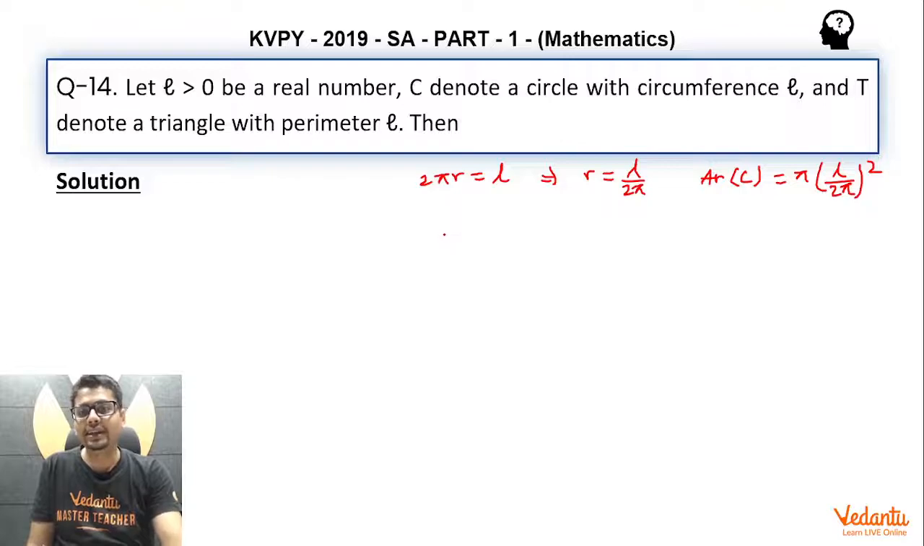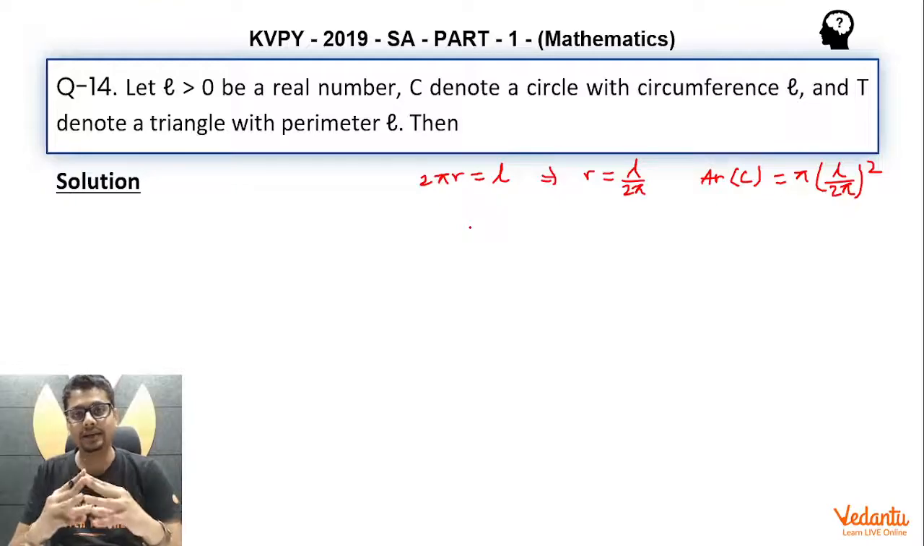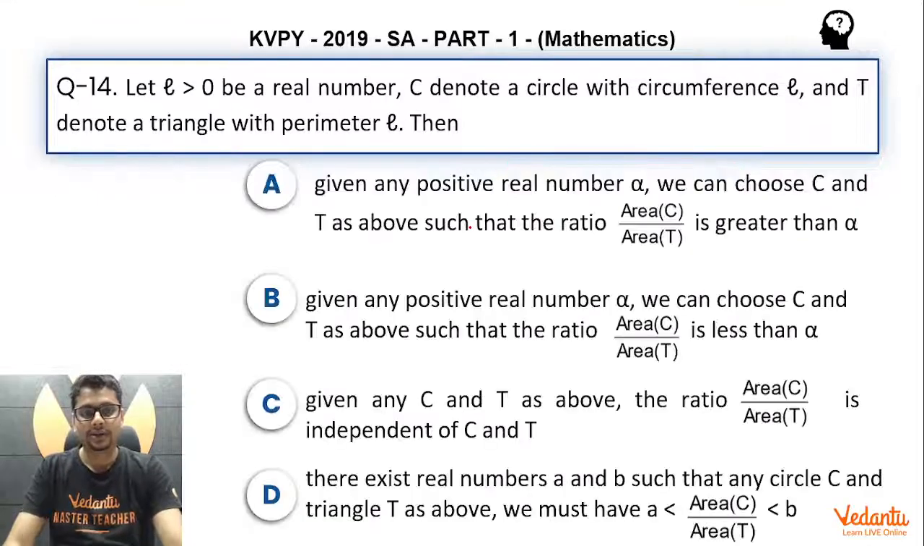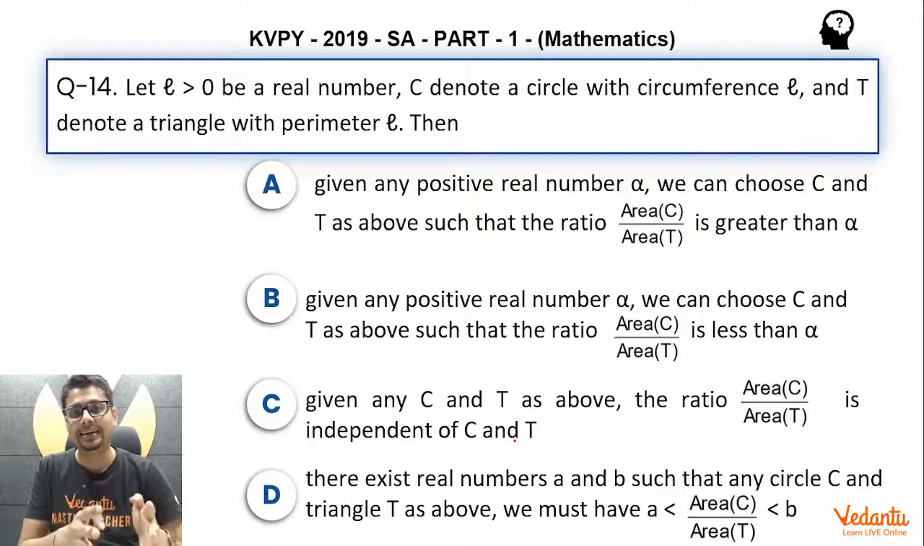Now what may vary is the area of triangle T, because for the same perimeter L, there can be different triangles having different area. So that means given any C and T as above, the ratio area of C divided by area of T is independent of C and T. It's false. Area of C is fixed, but what about area of T? We can vary this triangle T following the constraint that the perimeter be L, and the area of triangle T can be varied. So it would vary the ratio area of C divided by area of T.